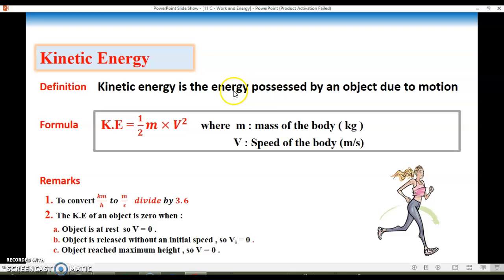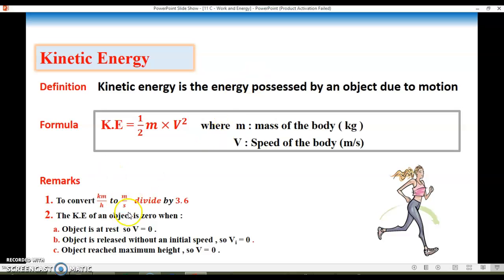Kinetic energy, by definition, is the energy possessed by an object due to motion. The formula is KE, K kinetic and E energy, equals half times mass times speed squared, where m is the mass of the body in kilograms and v is the speed of the body in meters per second. Remarks: to convert from kilometer per hour to meter per second, you have to divide by 3.6, and from meter per second to kilometer per hour, you have to multiply by 3.6. The proof of this conversion was done before in previous years in grade 8 and 10. So now you have to take it as it is and apply it.